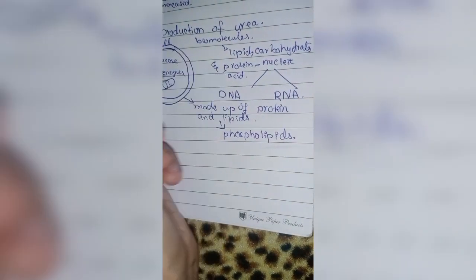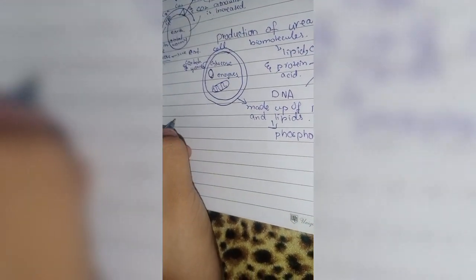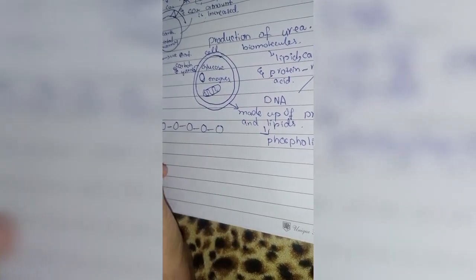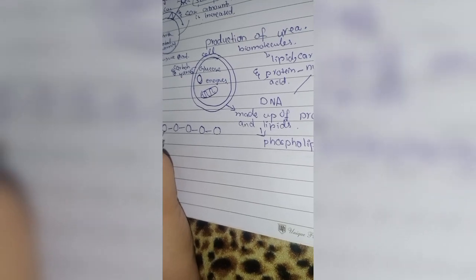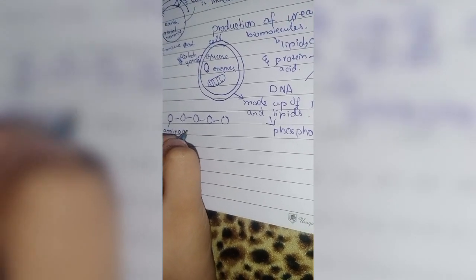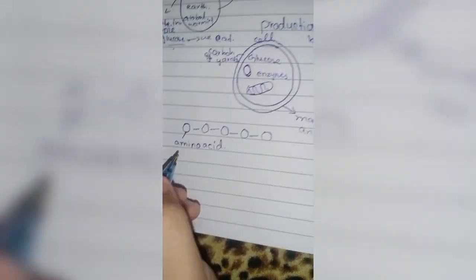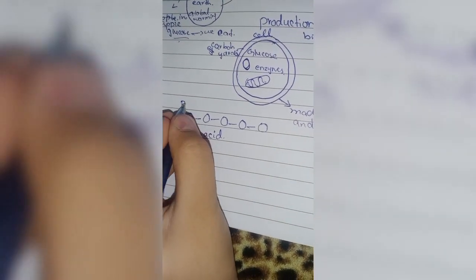Proteins are made up of amino acids. It is a chain of amino acids, and the chain of amino acids is called a protein.